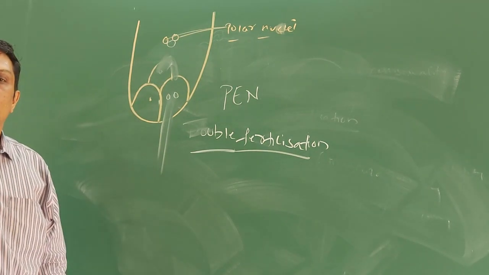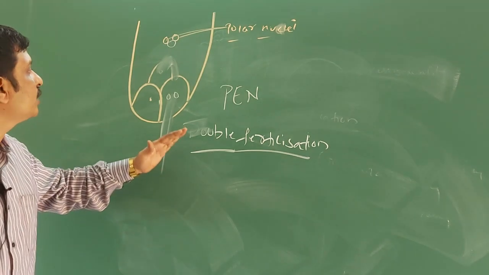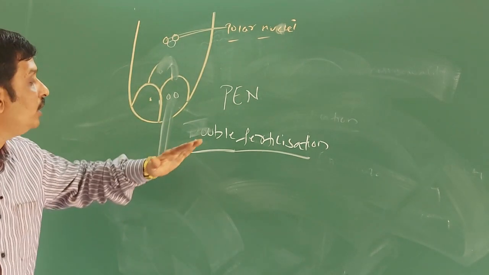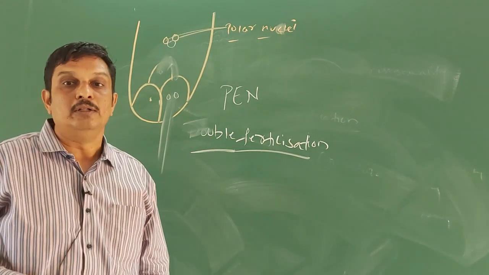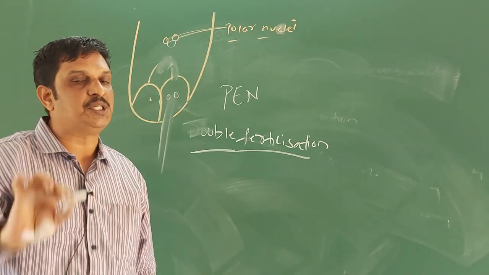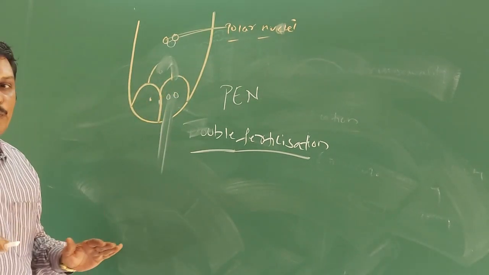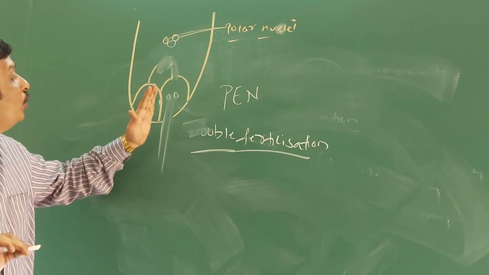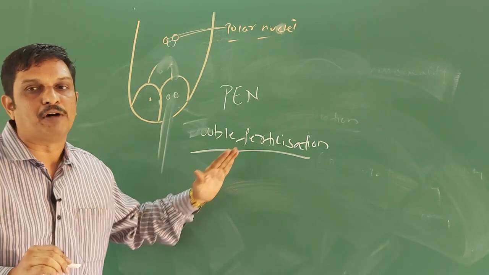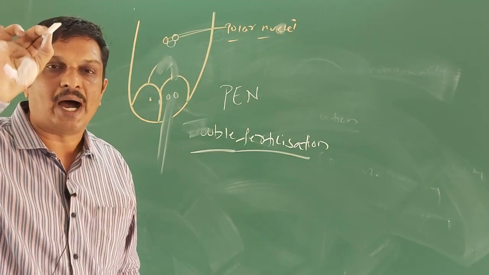Since two types of fusion, that is syngamy and triple fusion, take place in the embryo sac of angiosperms, the phenomenon is called double fertilization. This double fertilization is unique to the angiosperms.